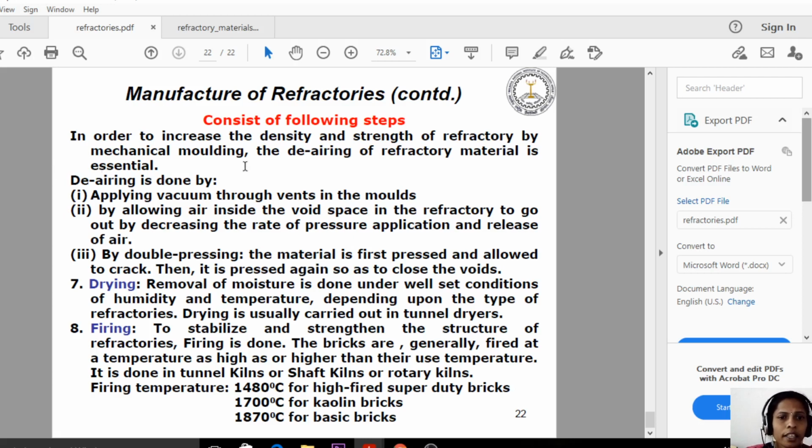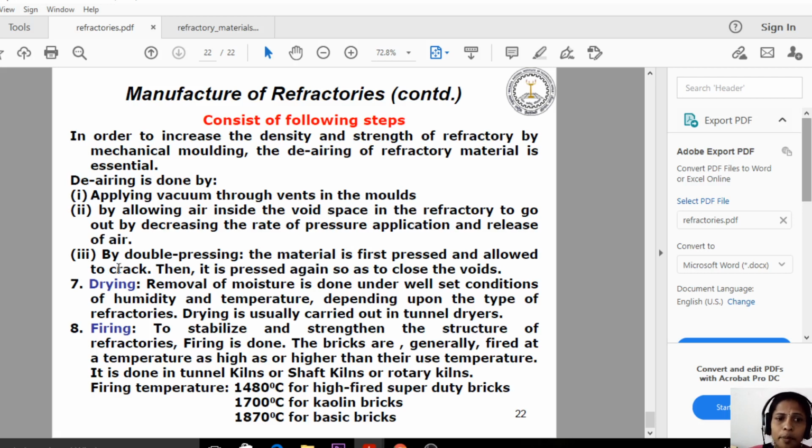So in order to increase the density and the strength of the refractory by mechanical molding, the de-airing of refractory material is essential. The de-airing is done by applying vacuum through vents in the molds. So by using the vacuum, we can remove all the air inside the raw material. So that is the first process.